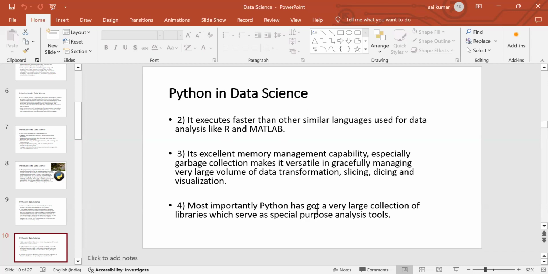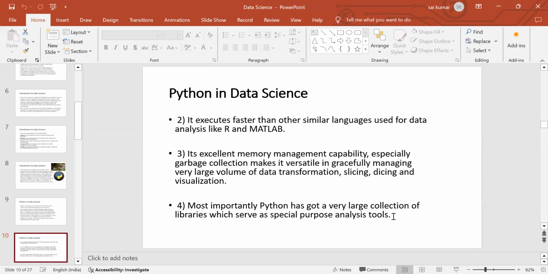Now, most importantly, Python has a very large collection of libraries which serve as special-purpose analysis tools. As I said, Python contains a plethora of libraries. The number of libraries we need, it has more than that.